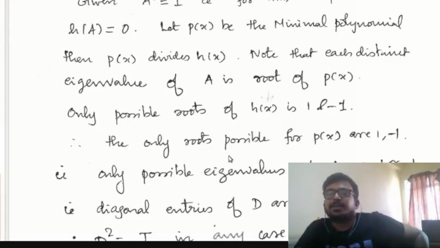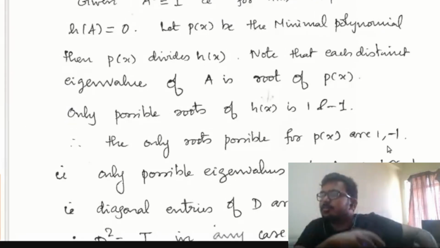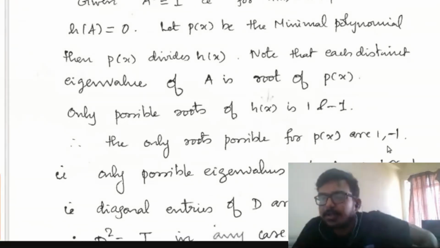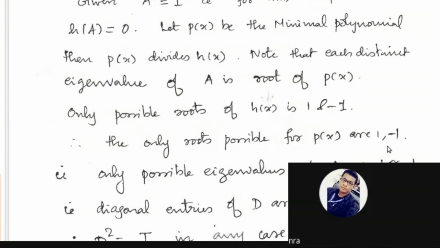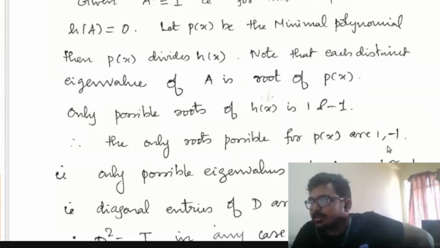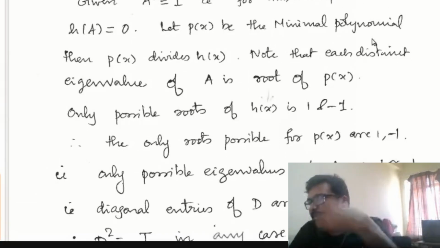So what does it mean? The only possible roots for p of x are 1 and minus 1. I am not saying that the roots of p of x are both 1 and minus 1. Either it can be full of 1, or full of minus 1, or 1 and minus 1 with some different multiplicities. Yes, you can show it like this. Of course, because that is also possible. You can factorize x raised to 6 minus 1 and write it as x square minus 1 into this, and you can find it like that also.